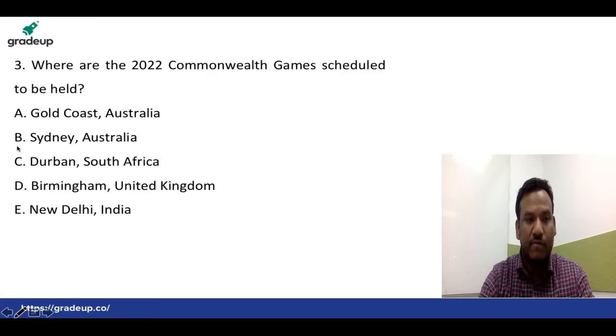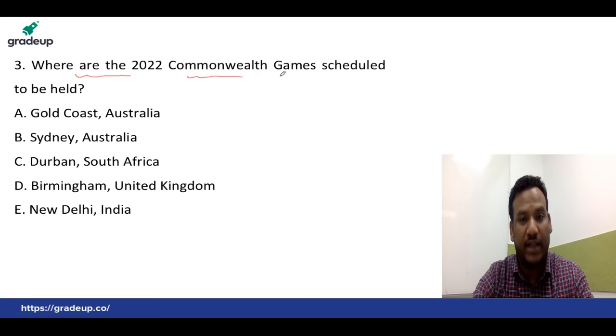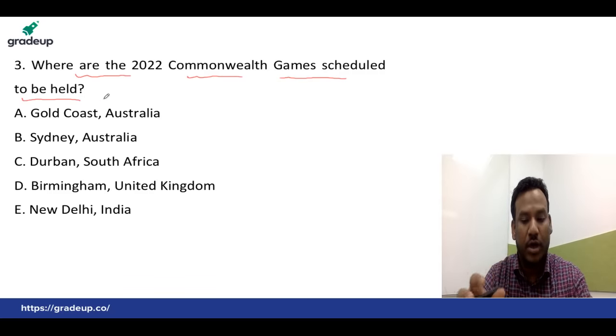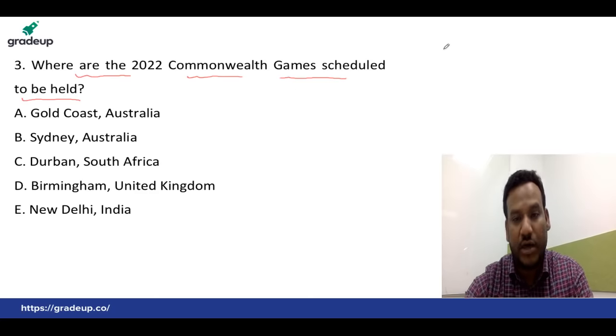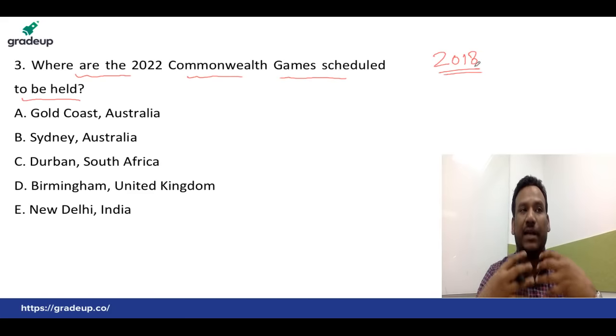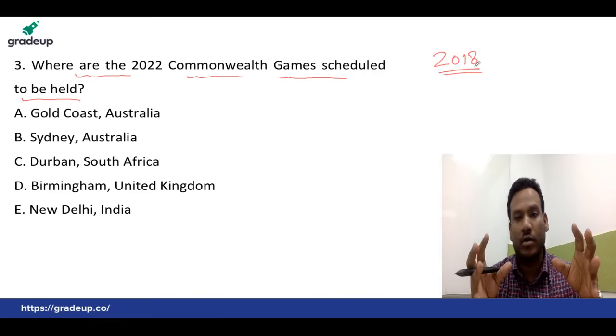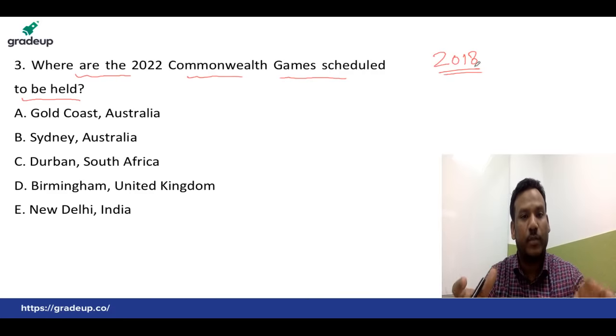Moving to question number 2: where are the 2022 Commonwealth Games scheduled to be held? Commonwealth countries consist of all the countries which were at one point under the control of the British Empire.